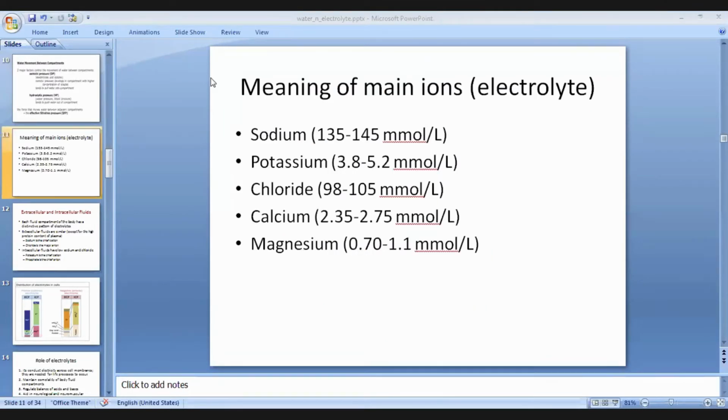Now the main ions or electrolytes, like sodium, potassium, chloride, calcium, and magnesium, and their normal levels in the serum. These are the normal levels of those electrolytes in the serum, and the units are generally millimole per liter. So these are the major ions present in serum or blood. When you talk about electrolytes, sodium and potassium are generally the major electrolytes. After that come chloride, calcium, and magnesium.